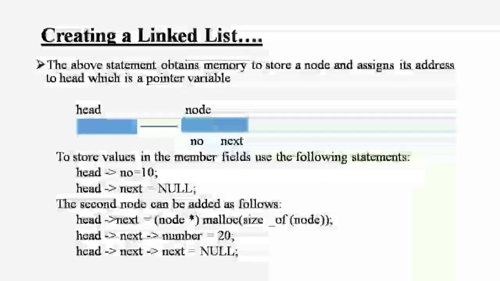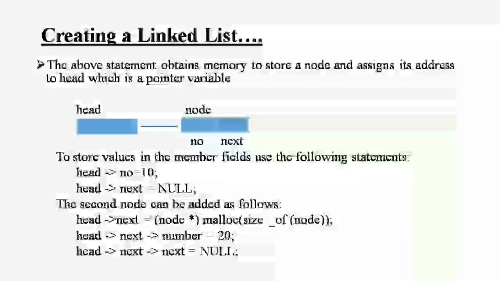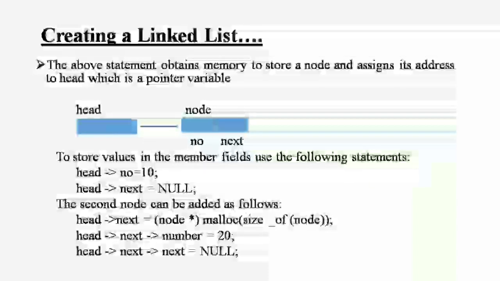See, store the values in the member fields. Use the following statement: head->number = 10, head->next = NULL. If a NULL is there, there is no connection on that one. The second node can be added as follows: head->next = (node *) malloc(sizeof(node)), where node star is a pointer, that is the address, with these two in brackets closed. head->next->number = 20, head->next->next = NULL. This way the numbers are connected.